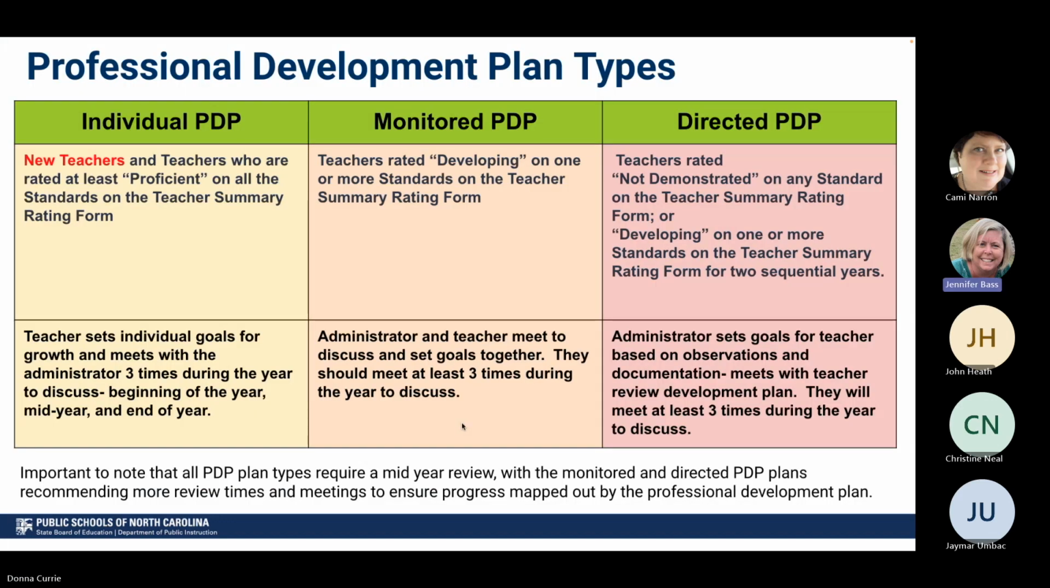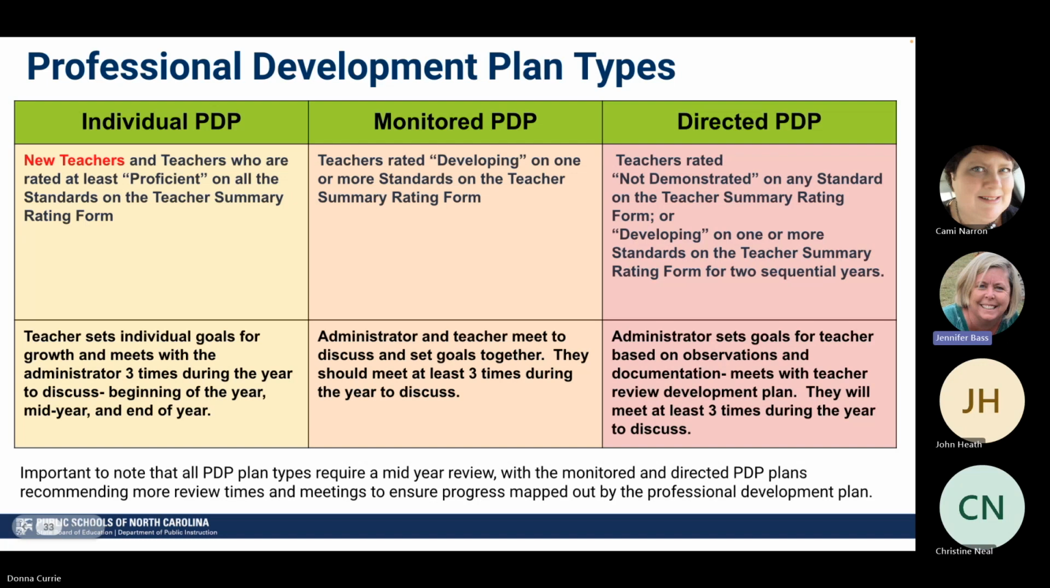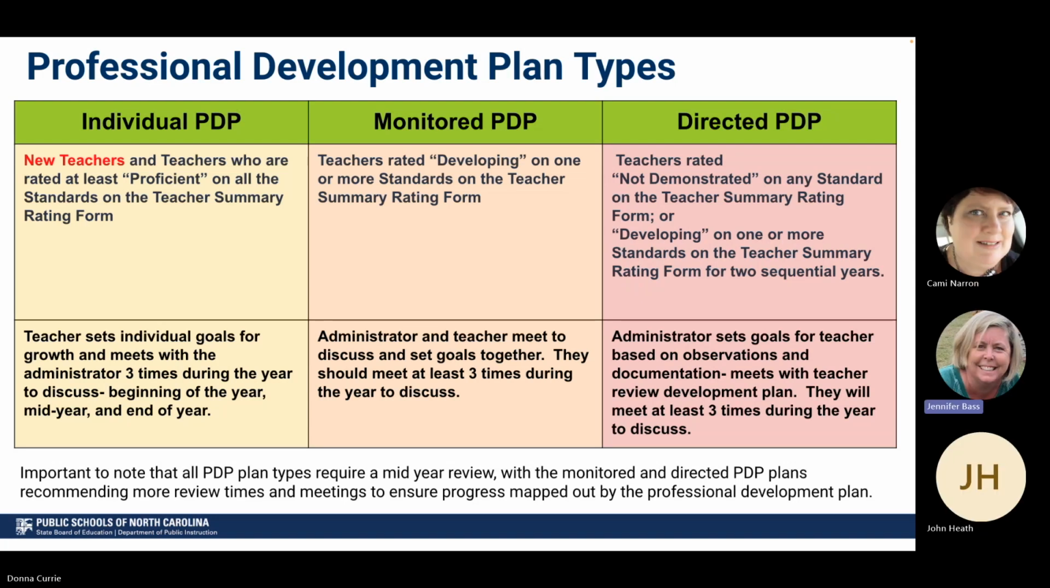So looking at the professional development plans with the different types, I've gone over this at the beginning, but I do want to just do a quick review. The individual plan is for new teachers and teachers who are rated at least proficient on all of their standards. The monitored plan is for teachers who have rated developing on 1 or more standards. And the directed PDP is given to teachers who have rated not demonstrated on any standard, or they have scored developing on 1 or more standard on their summary rating form for 2 sequential years.